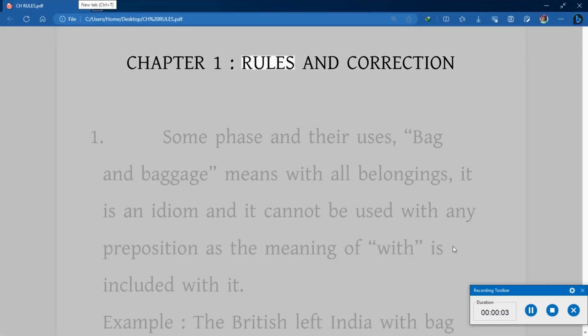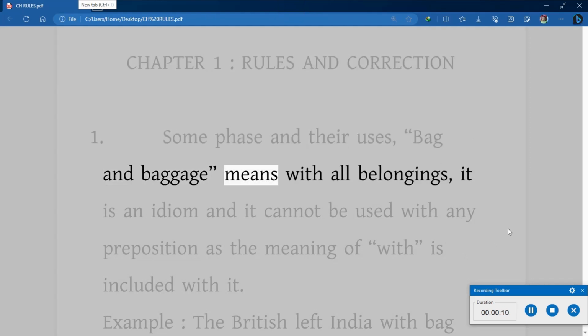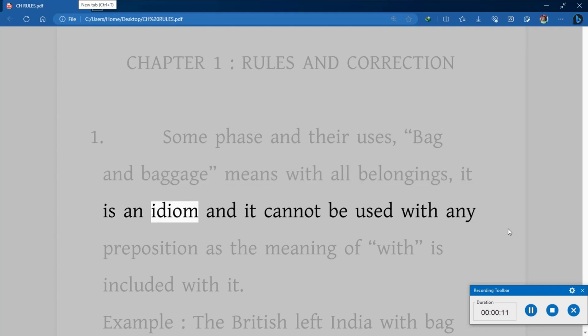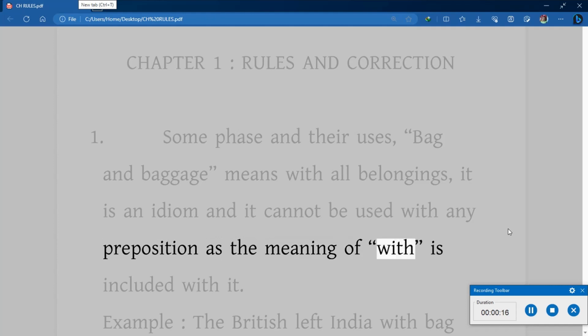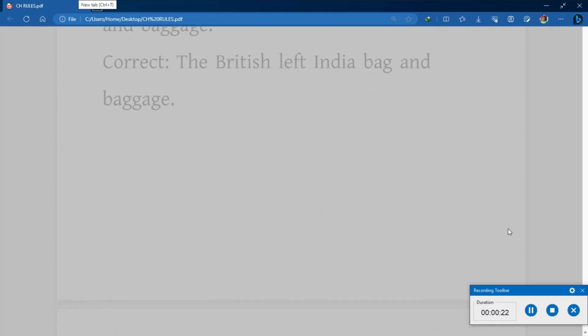Chapter 1, Rules and Correction. 1. Some phrases and their uses. Bag and baggage means with all belongings. It is an idiom and it cannot be used with any preposition as the meaning of "with" is included within it. Example: The British left India with bag and baggage.